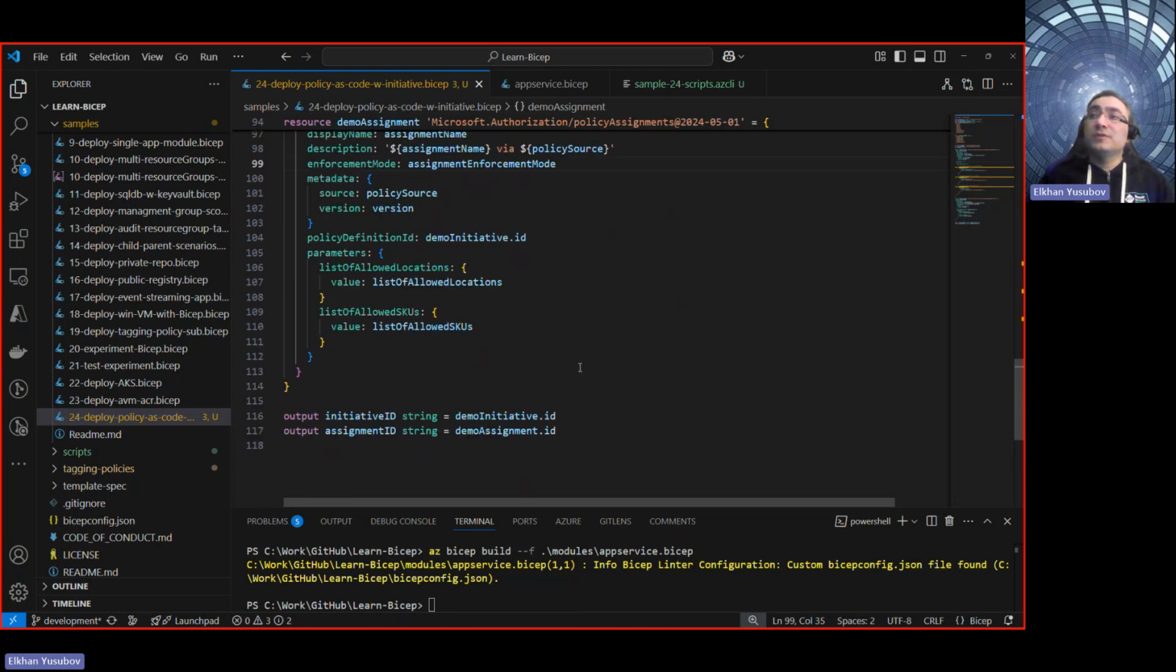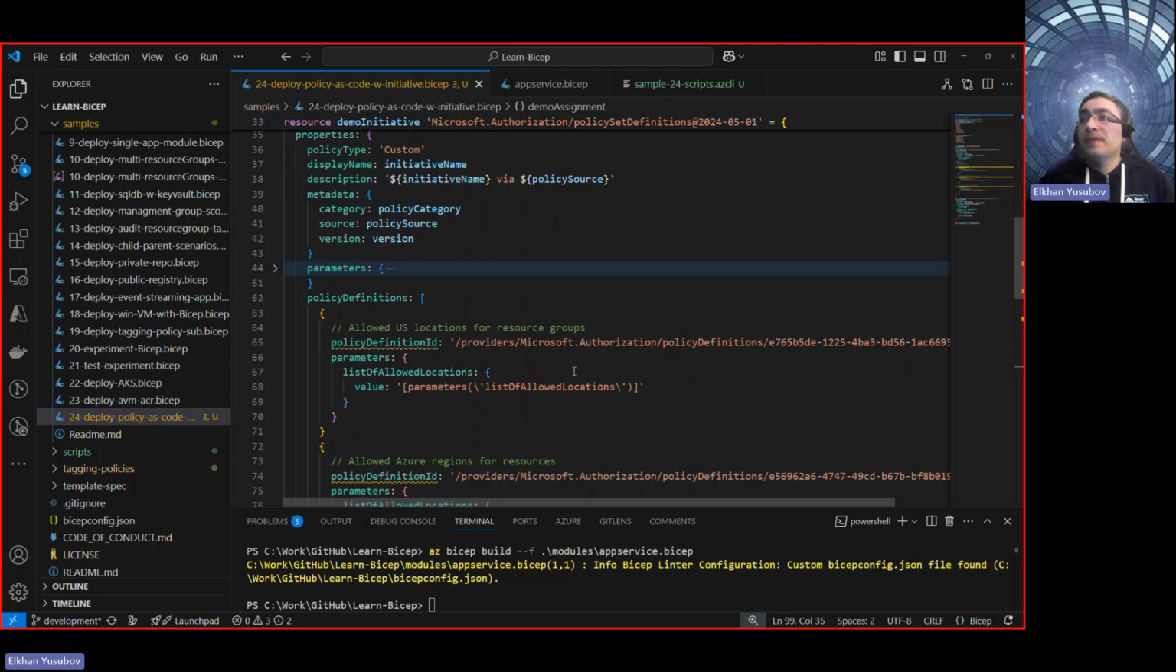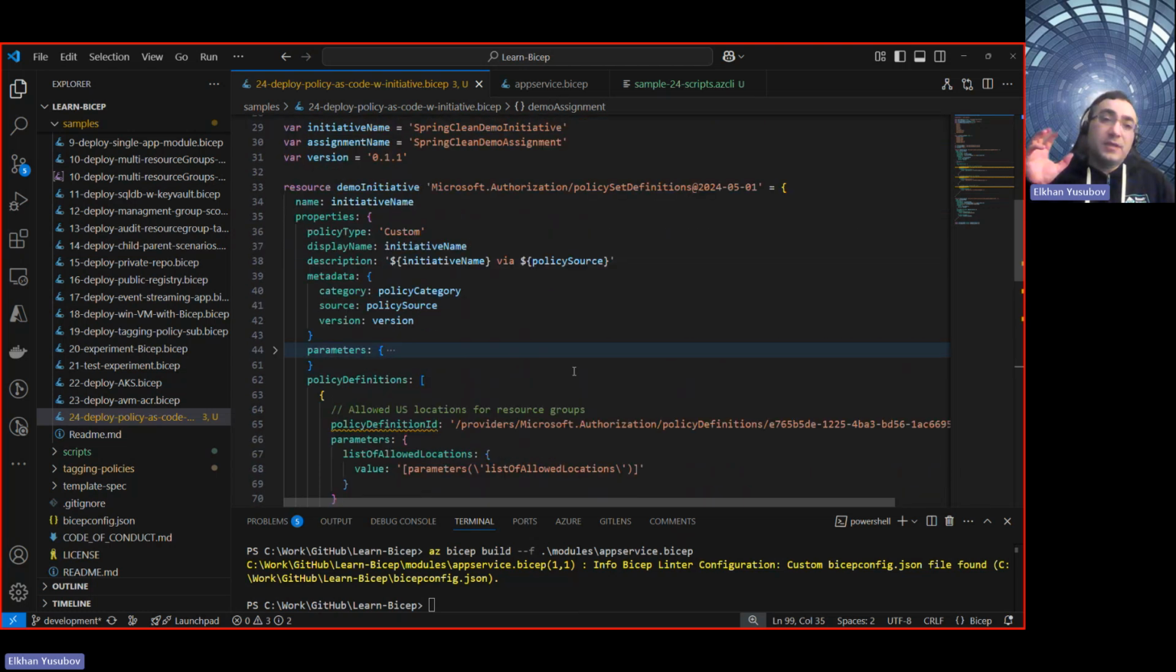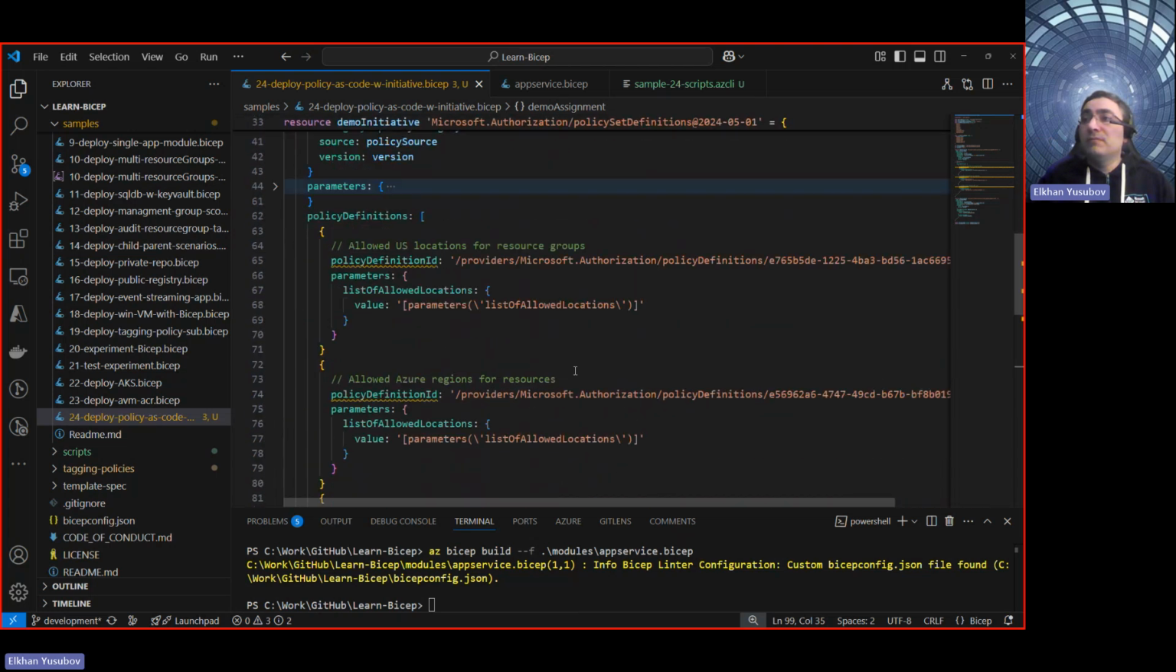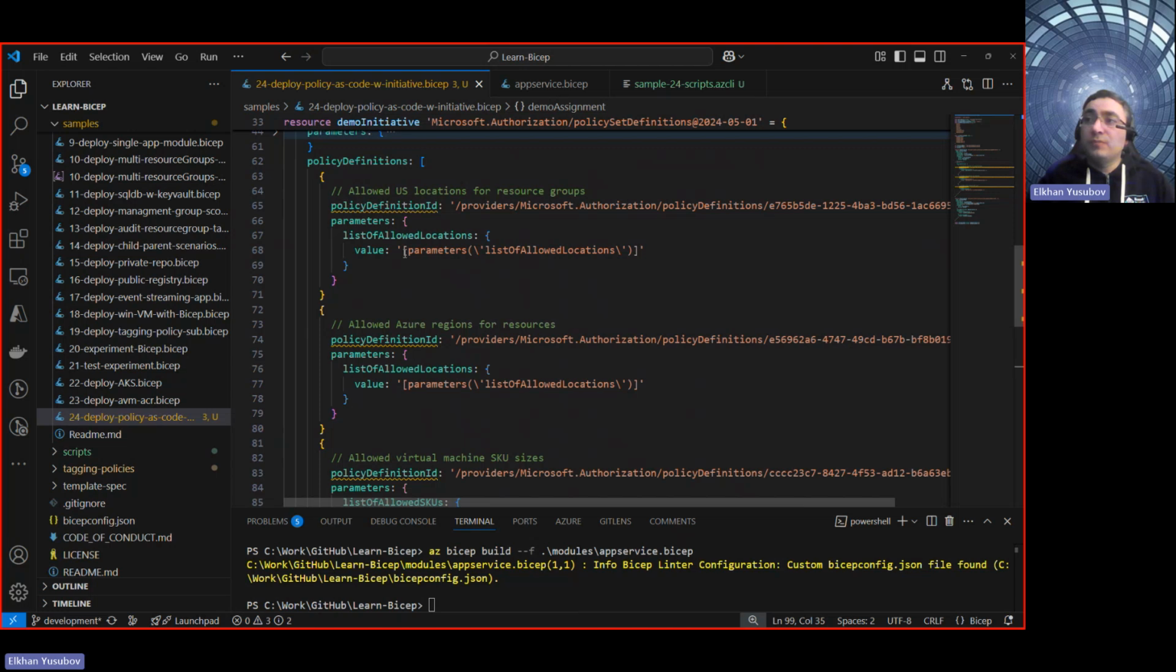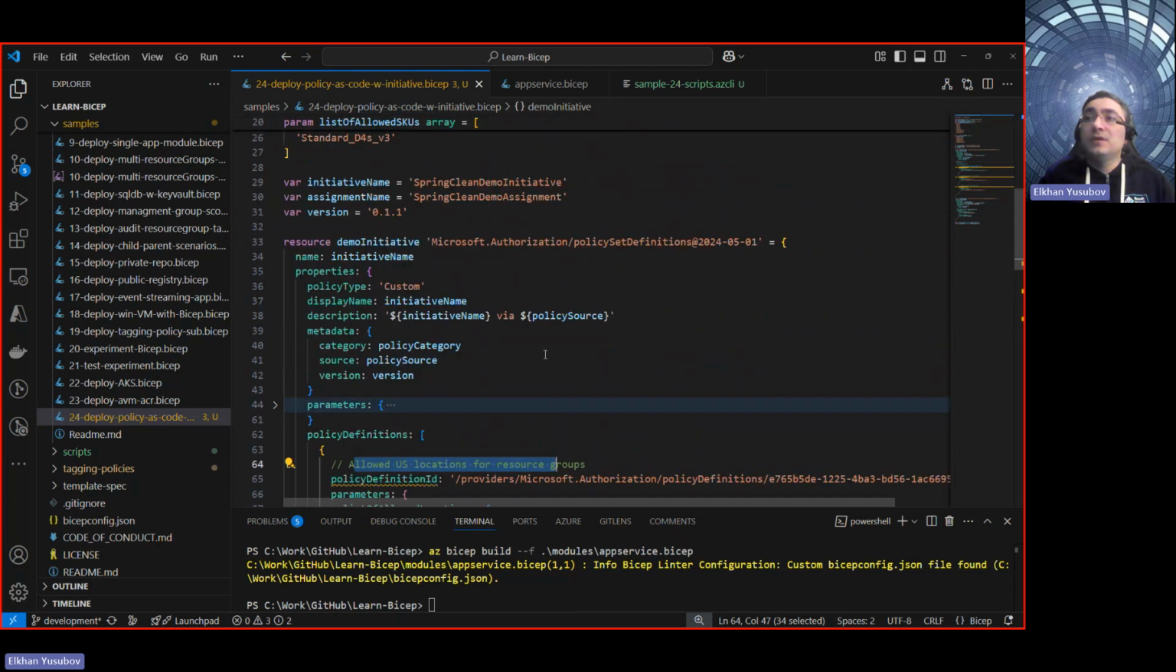So again, what we should expect here, if we take this Azure Bicep file that defines the initiative and then defines the assignment, it should create three policy definitions that are defined here. This is the meaning. And then it should take them and create an assignment in our Azure environment.